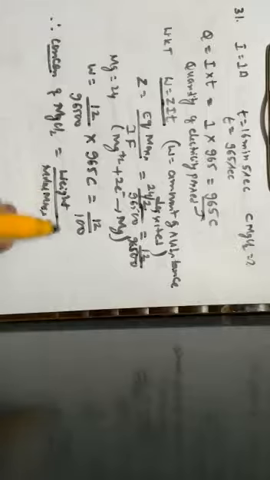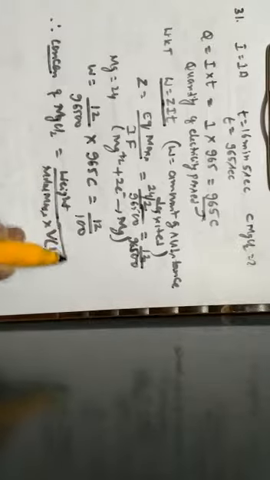Therefore, what we have to calculate is the concentration. The concentration of magnesium chloride is equal to weight divided by molar mass into volume, where the volume is specified in liters. Weight has been obtained as 12 divided by 100.